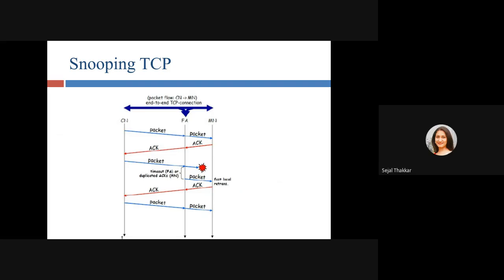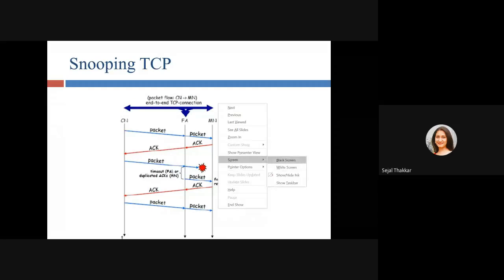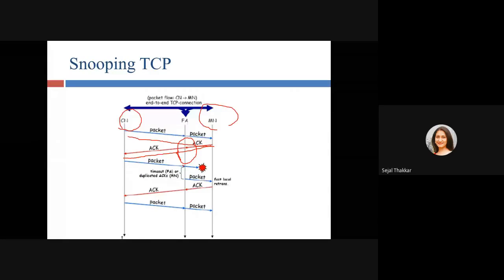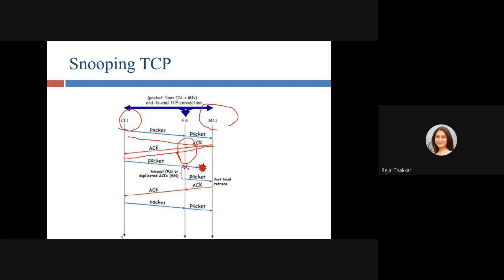You can see here, this packet is going to be delivered directly to the mobile network. From the corresponding node, it is sent to the mobile node, and the acknowledgement will also be sent to that particular mobile node. What does the foreign agent do? In between, it buffers the data, snoops the data. So if packet loss occurs here and the packet does not reach our mobile node, the foreign agent knows that the timeout is there, the packet is not received, and there is no acknowledgement received.